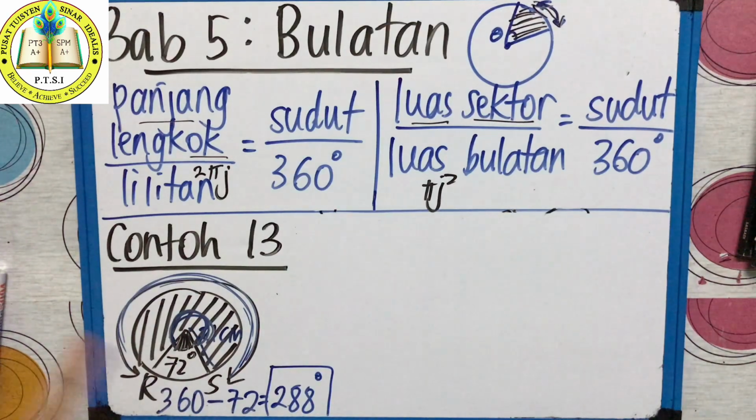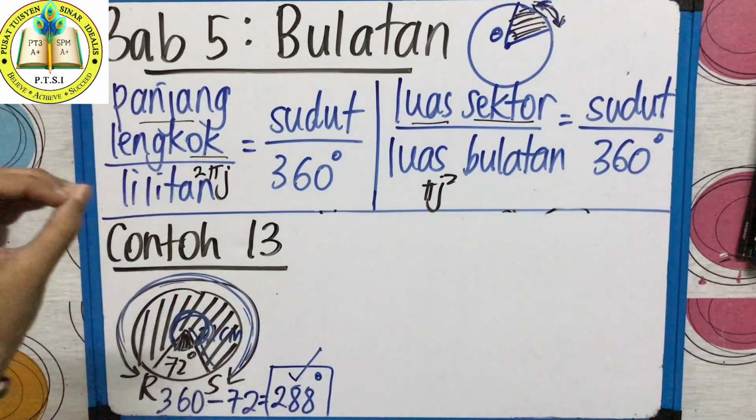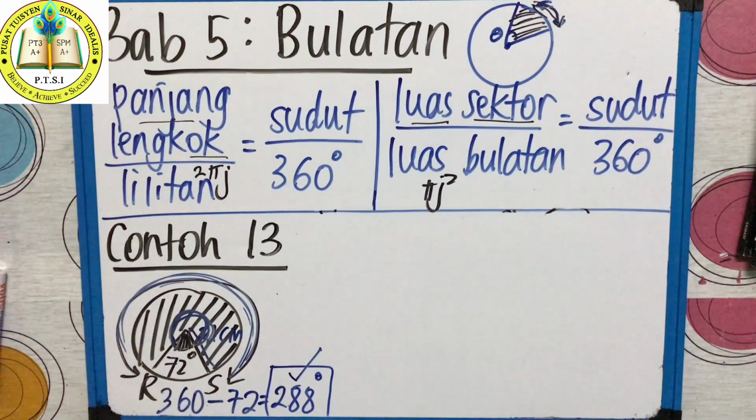So, don't follow exactly what is given in the diagram. For just now, example 12, sudut tu 60 darjah because lengkuk minor. It's correct. But now sudut is 72, but they ask lengkuk major. So, you have to minus from 360, you get 288. So, you must use this angle, bukan 72. Kalau kamu guna 72, markah kamu kosong. Salah. Okay?